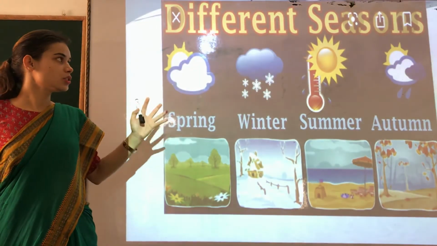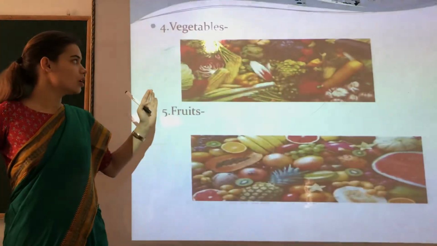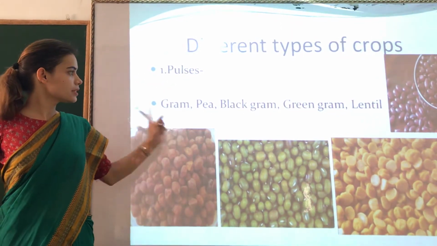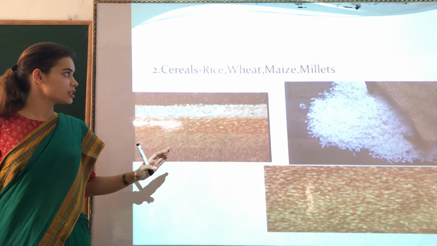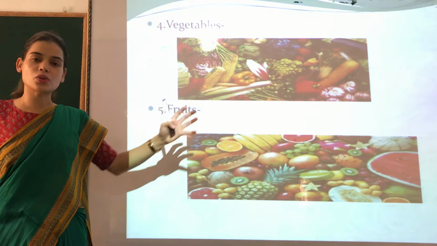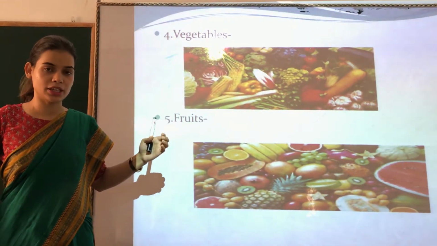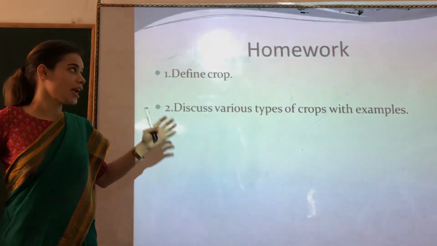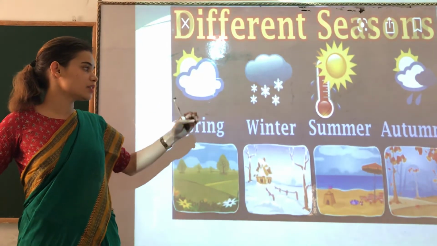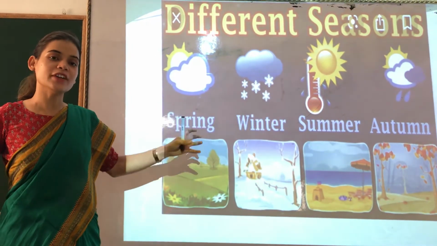Now children, crops are also divided into two categories. Here we saw many different types of crops. We saw pulses, and in pulses also there are many examples. You can see the pictures as well. Cereals, oilseeds, vegetables, fruits. So all these crops have different seasons in which they are grown. They are suitable for different seasons. And in India there are basically 4 seasons. There is spring, winter, summer, autumn and rainy. Yes, there are 5 basically. So 5 seasons are there.